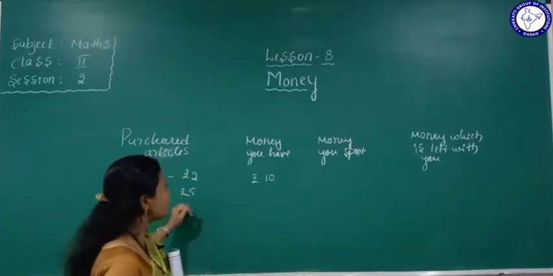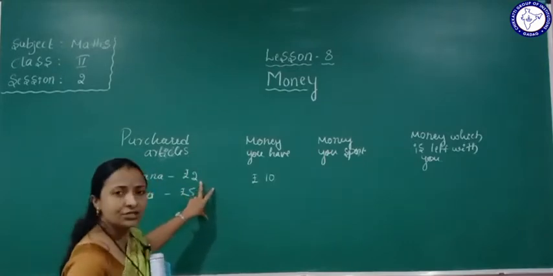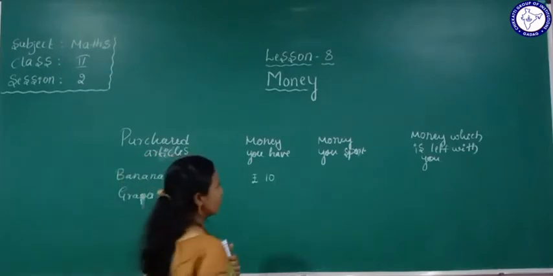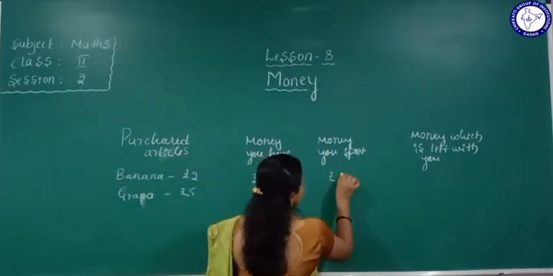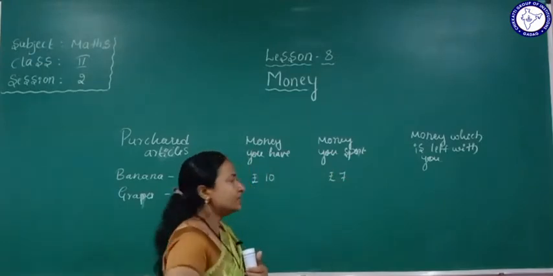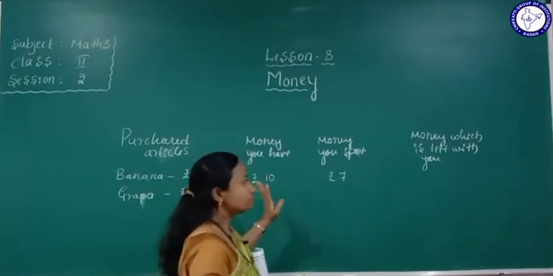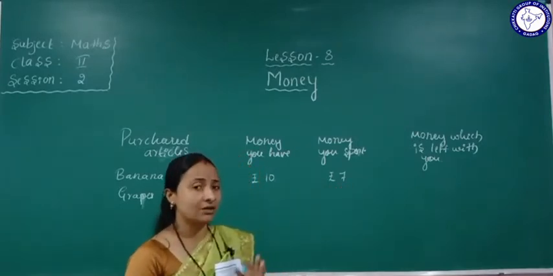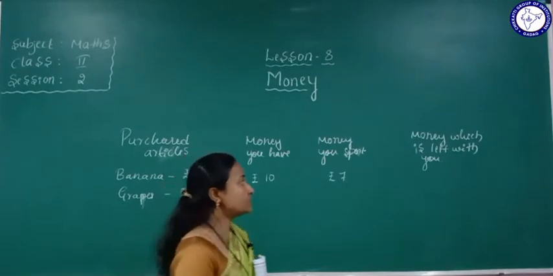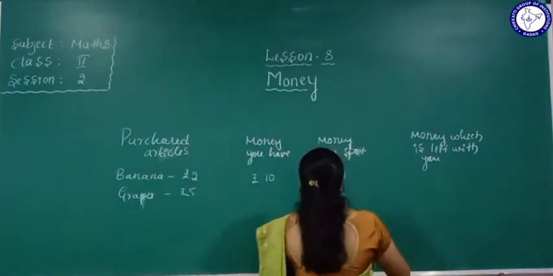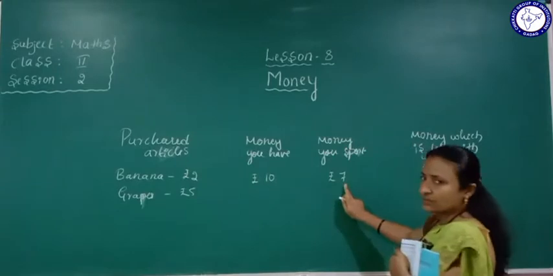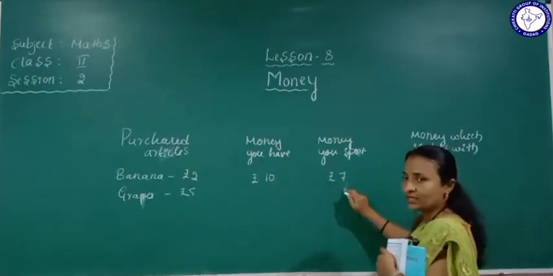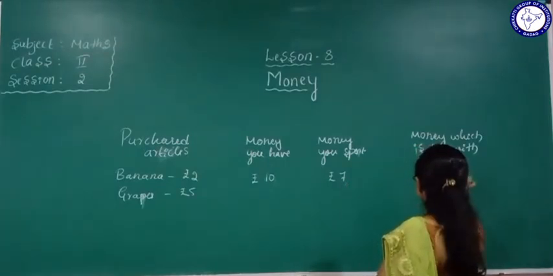We add this amount, 5 plus 2 how much? 7. So it means you purchased 7 rupees worth. So you spent rupees 7. So in the 10 rupees you spent rupees 7. So remaining how much is left? It means how much amount is with you? Here see, 10, we subtract 7. So 10 rupees, we purchased 7 rupees, remaining we have 3 rupees.